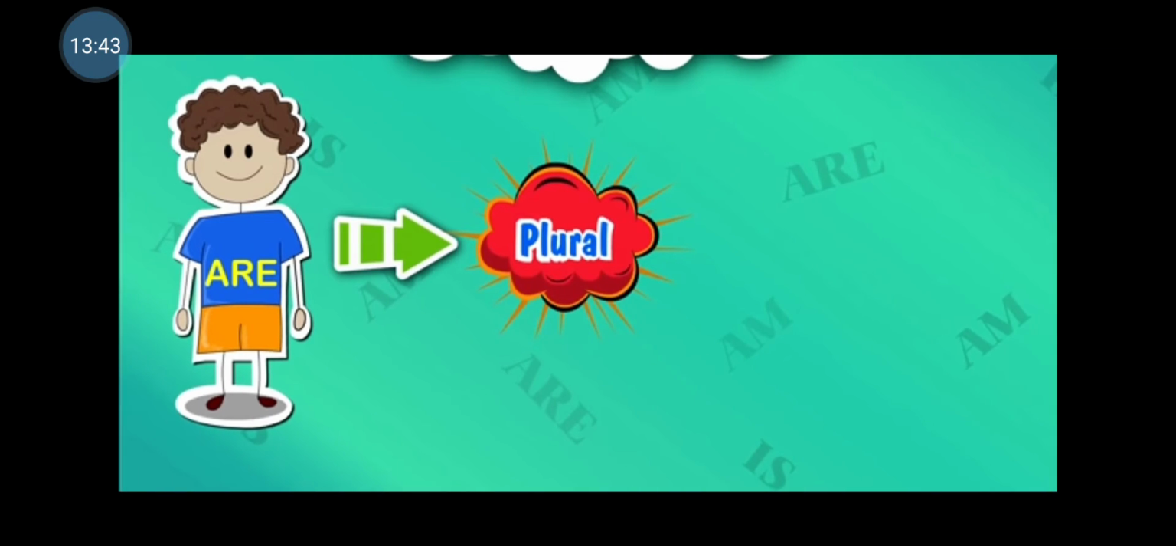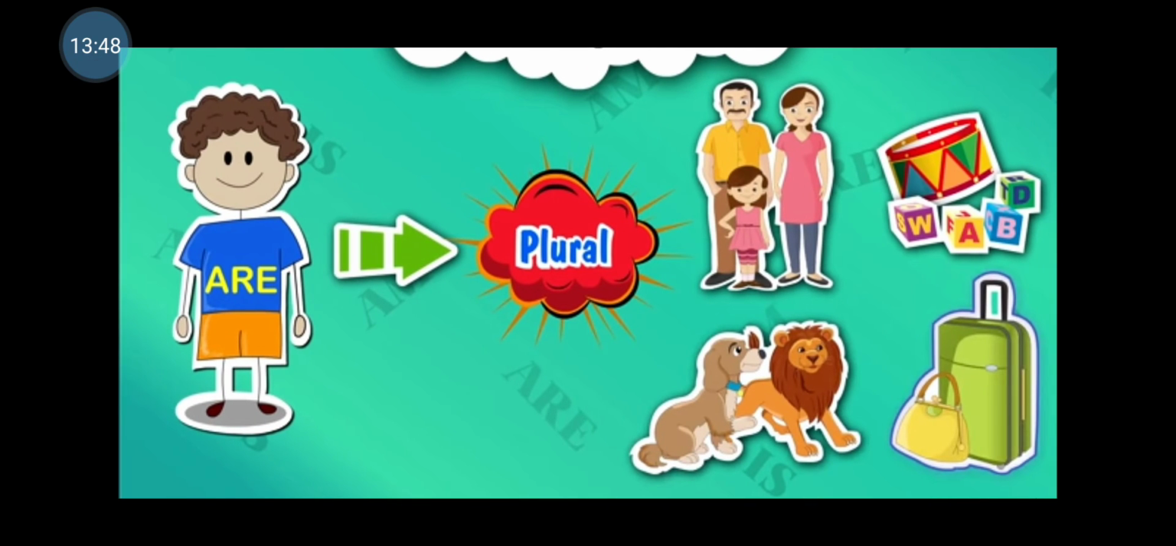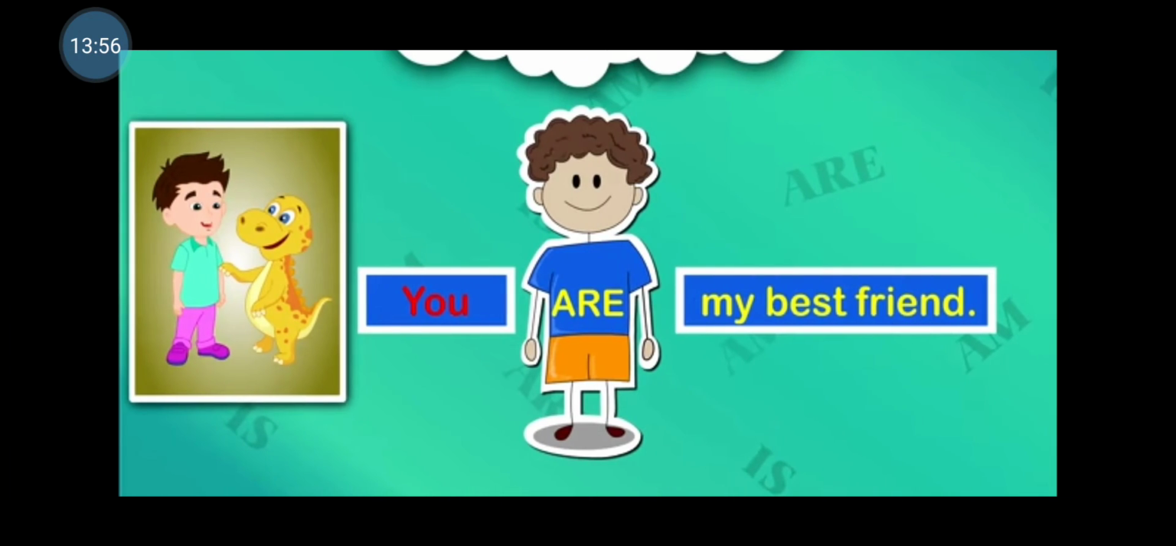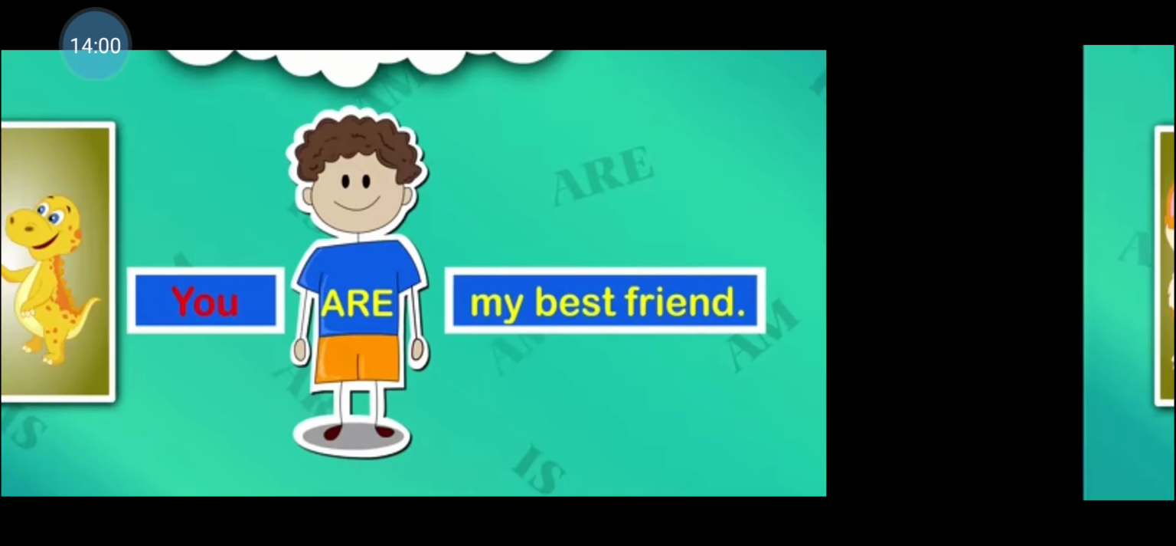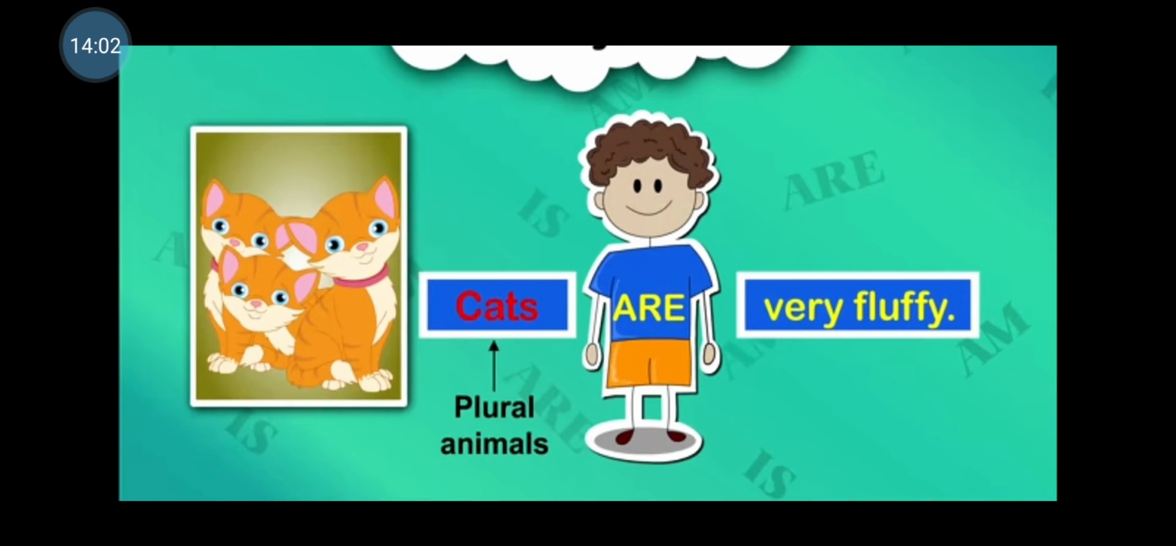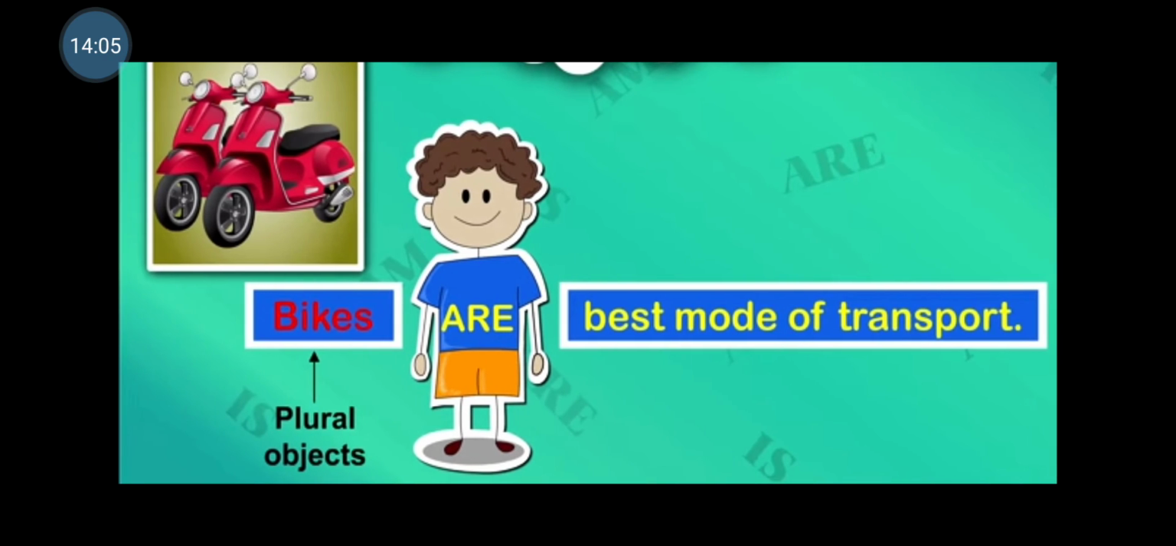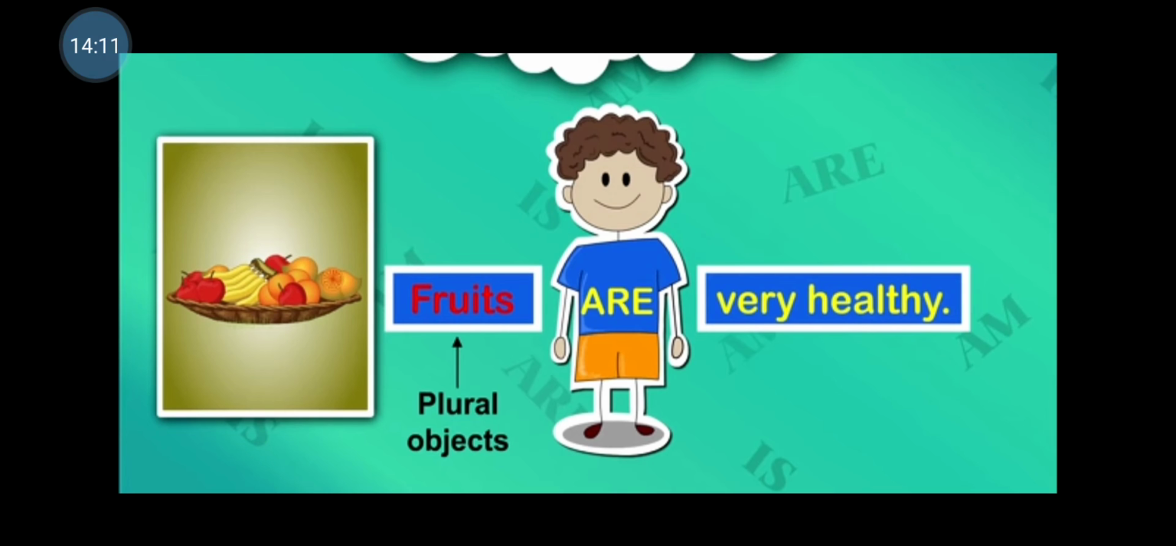We use the verb are with the plural nouns. That is, with all the plural persons, objects, animals and things. For example, you are my best friend. Cats are very fluffy. Bikes are best mode of transport. Fruits are very healthy.